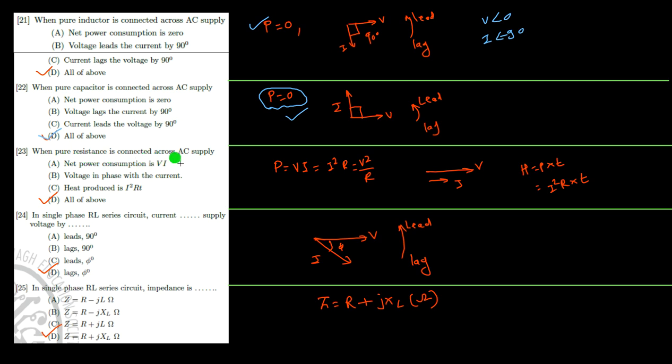When pure resistance is connected across the AC supply, P is equal to VI, that is I square R, it is equal to V square by R.